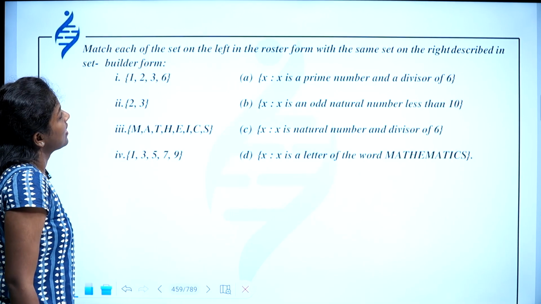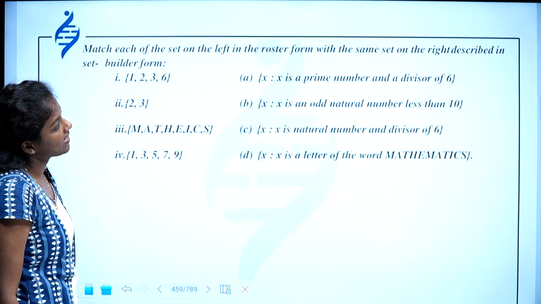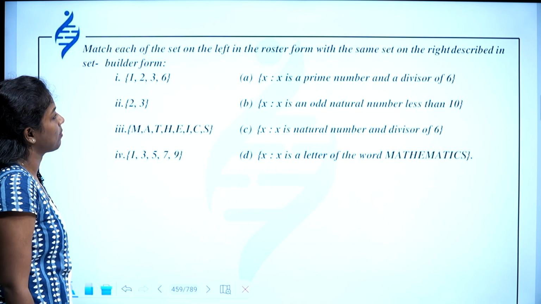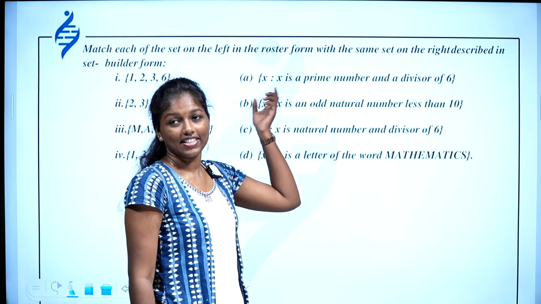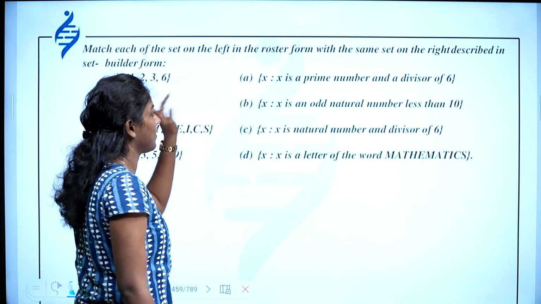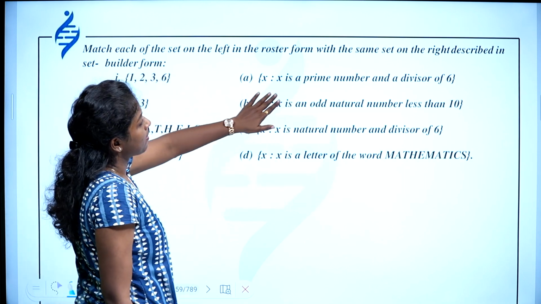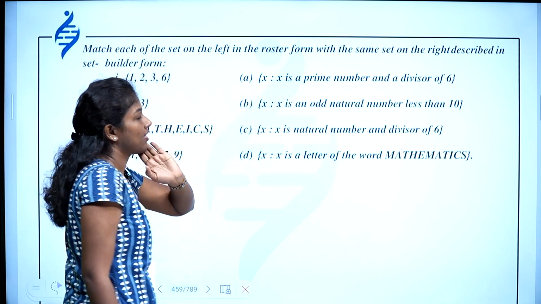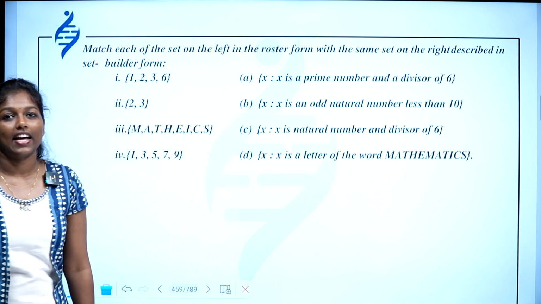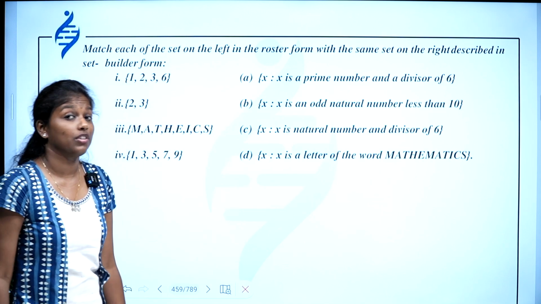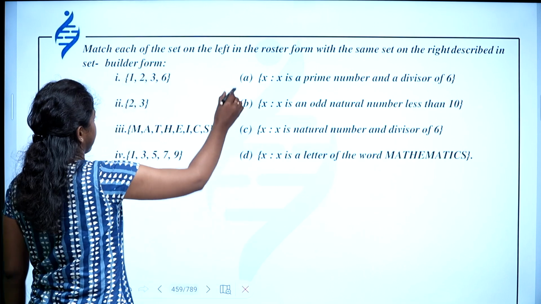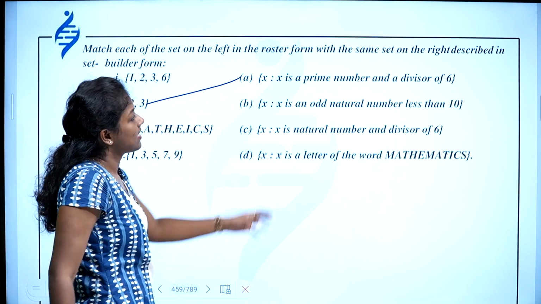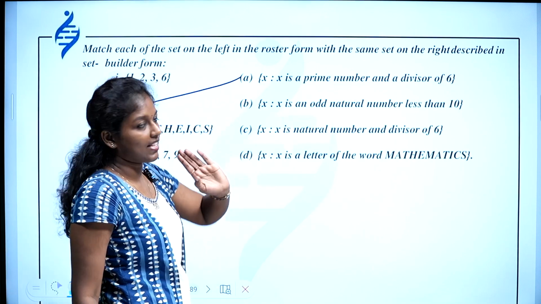Match each of the sets on the left in the roster form with the same set on the right described in the set builder form. So first of all, you can see the roster form, you can see the set builder form, and then you can join it with the roster form. x is a prime number and is a divisor of 6. So what are those numbers? 2 and 3. Obviously 2 and 3.